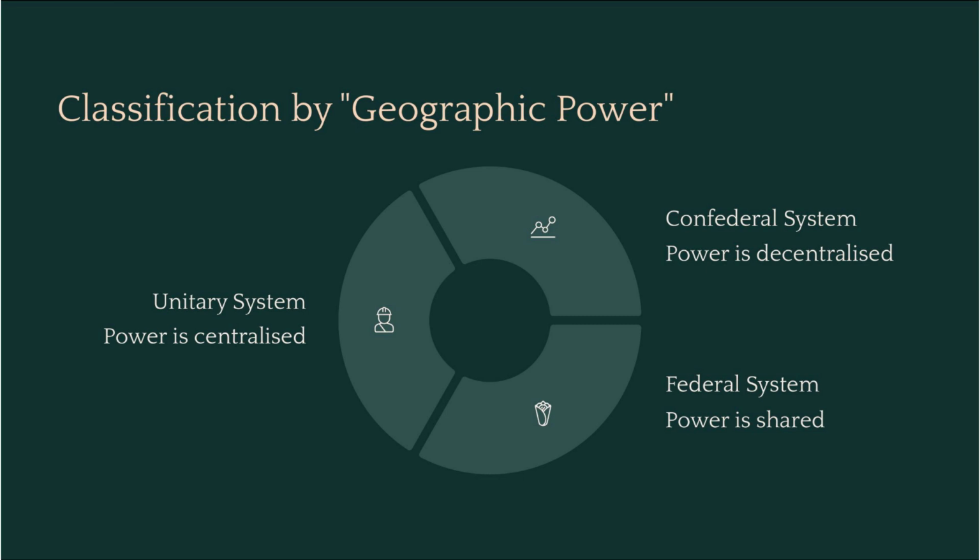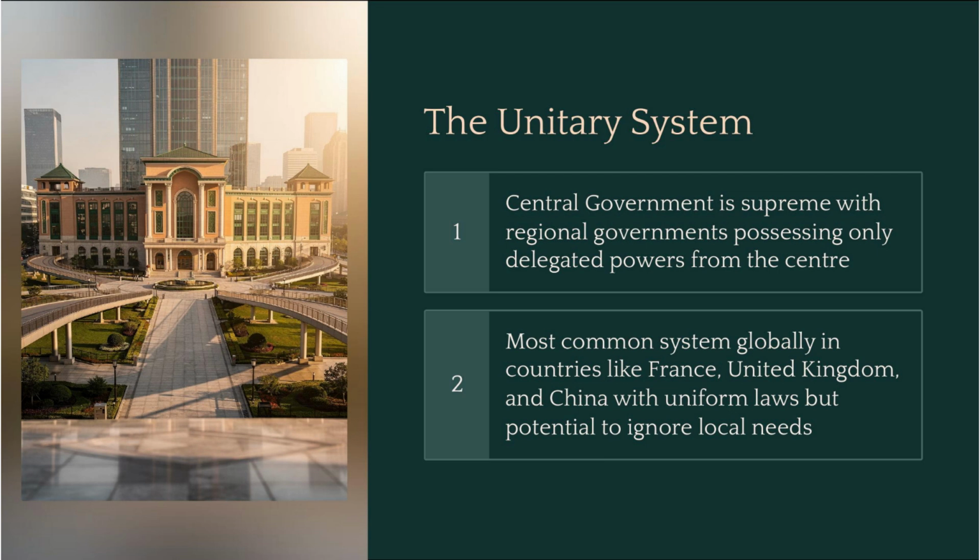There are three main ways to organize power across a territory. First, the unitary system, where power is centralized. Second, the confederal system, where power is decentralized. And third, the federal system, where power is shared between the center and the regions. Let's start with the unitary system.